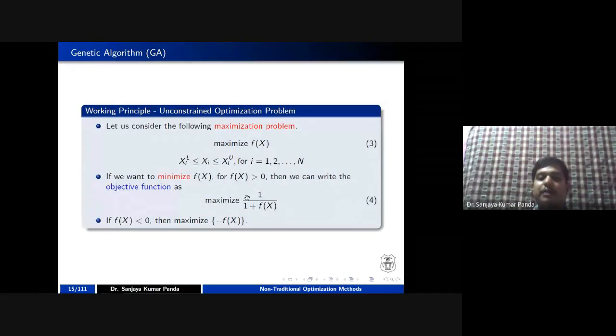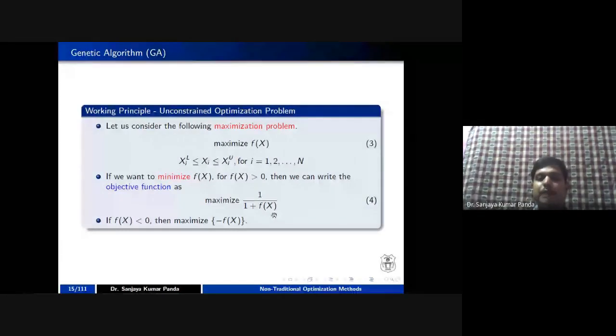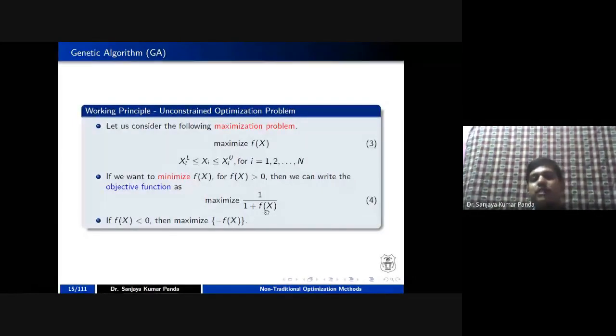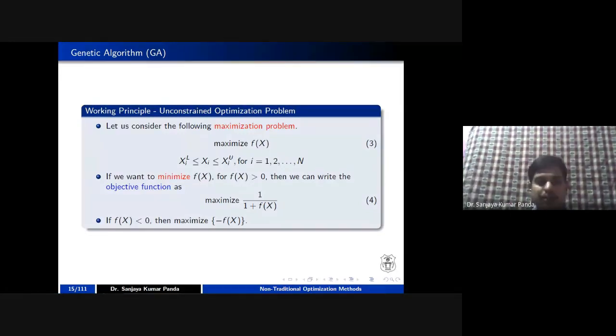But why have I added this constant 1? Because sometimes it may happen that the f of x value is 0. If f of x is 0 and I am taking 1 by f of x, then 1 by 0 reaches infinity. In order to avoid that, where f of x is equal to 0, I can write 1 by 1 plus f of x as the objective function. So there are two ways you can solve the problem: solve a maximization problem, or convert a minimization problem to a maximization problem and solve it using your genetic algorithm.